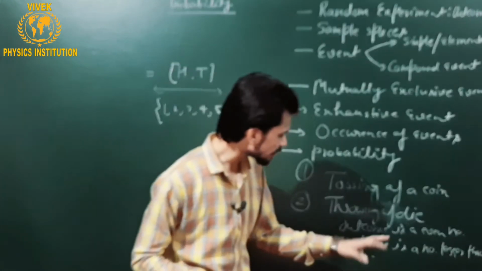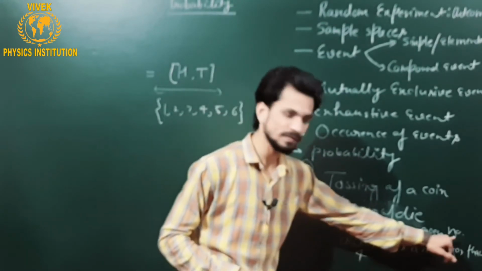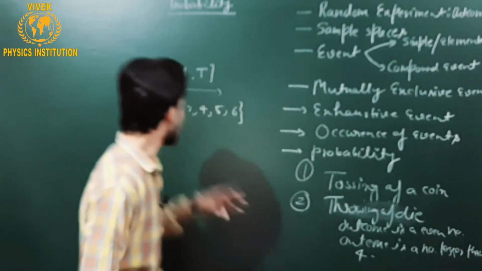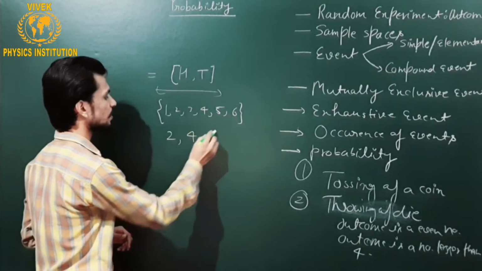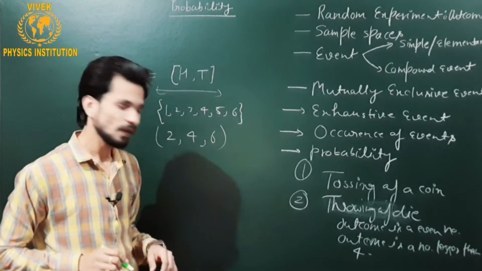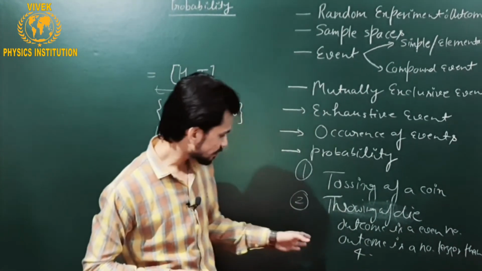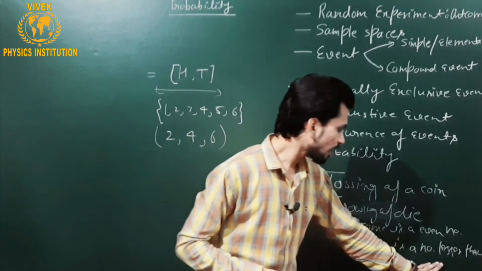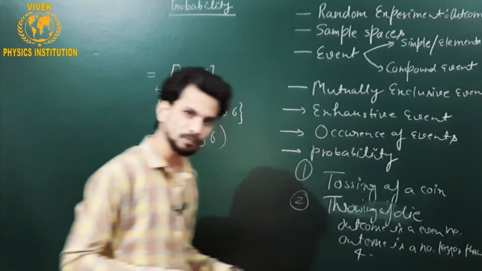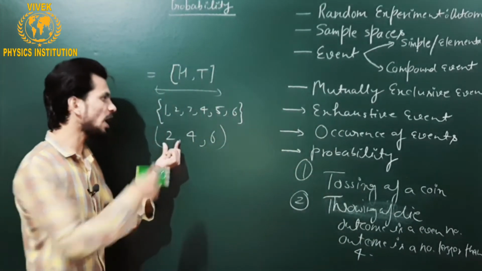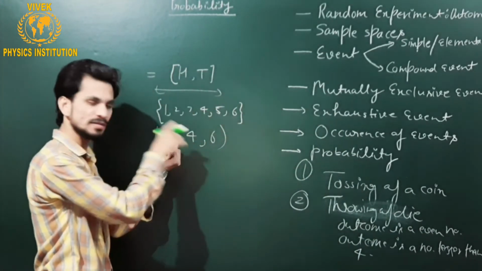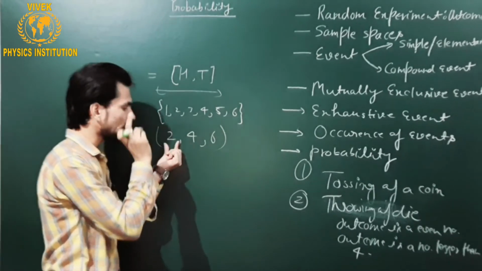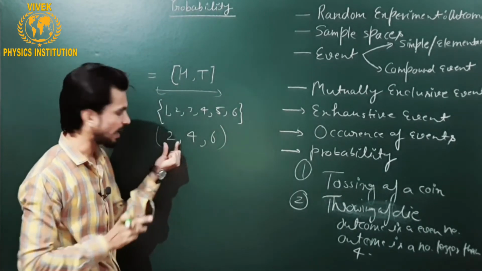One event concerns the outcome being an even number. So an even number may be 2, 4 or 6. And for the other event, the outcome is a number lesser than 4. So out of all these numbers, only one number is lesser than 4, and which is 2.